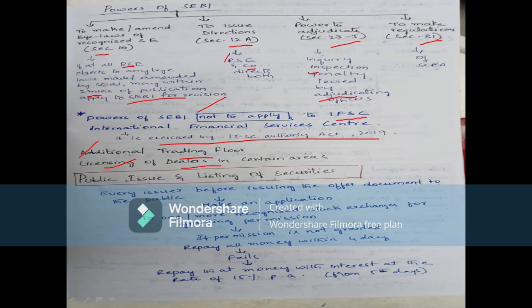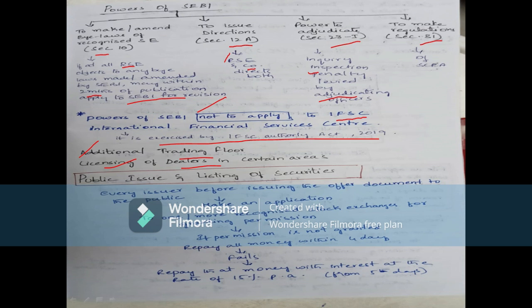In that case, licensing of dealers in securities will be held. If the central government is satisfied in special states or areas, then only will it issue licensing, or else it will not.